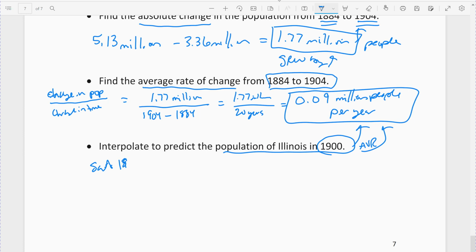And so we start with the 1884 year, which was the 3.36 million people. That's the 1884.